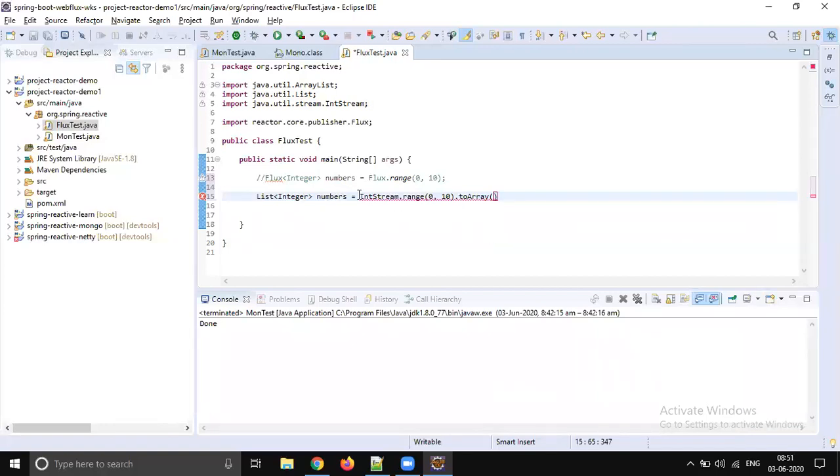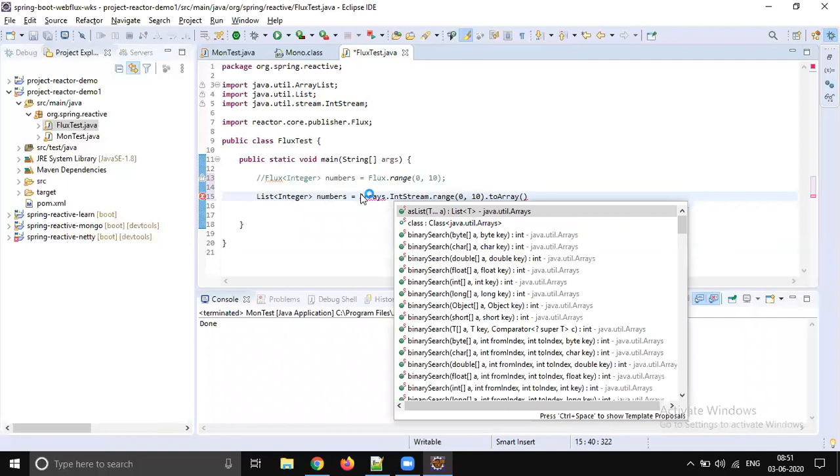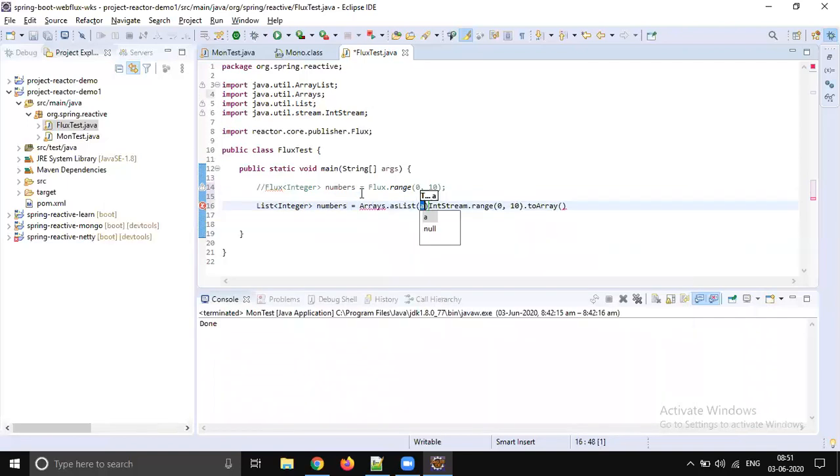So how can we convert an array into a collection? So we have Arrays, right? Arrays dot asList and pass this. Okay, pass the array. So you are going to get a list, right? So what is happening here?